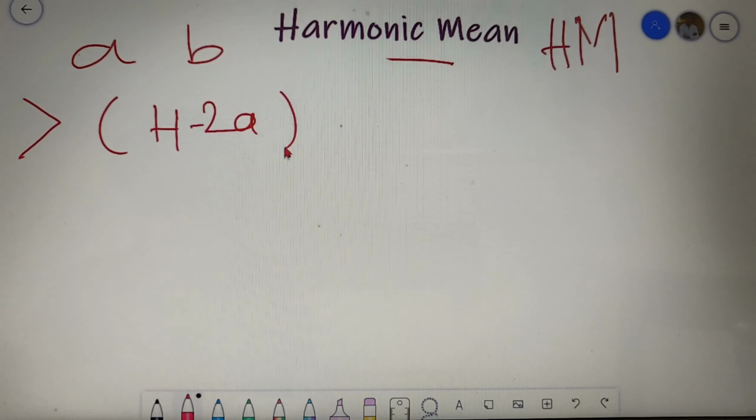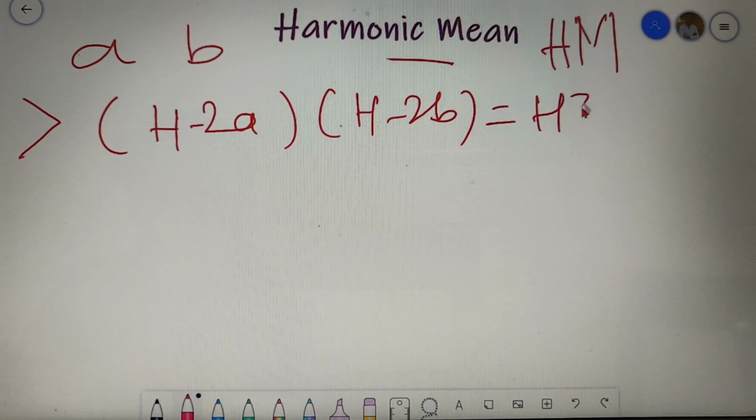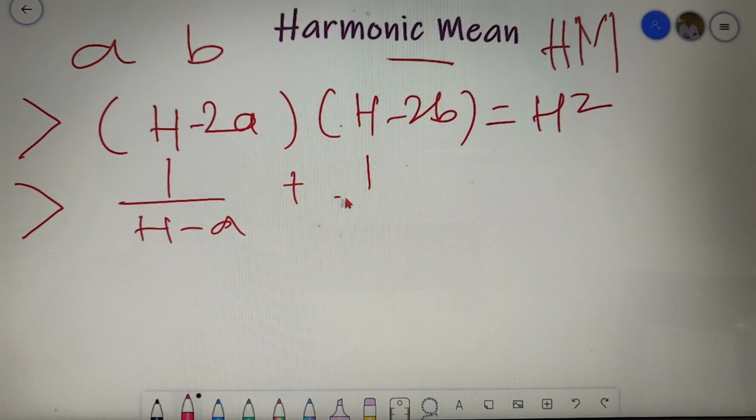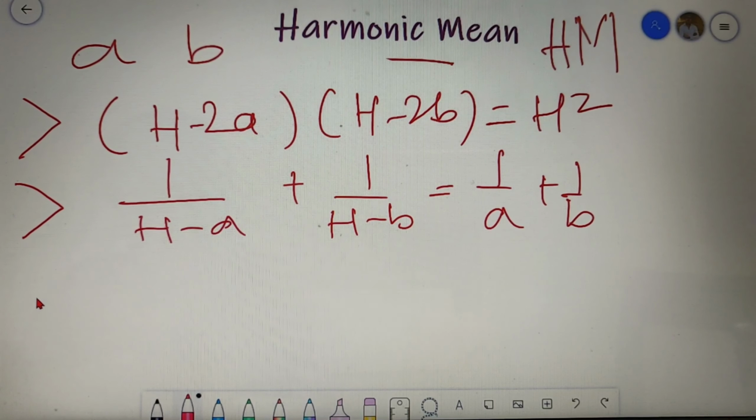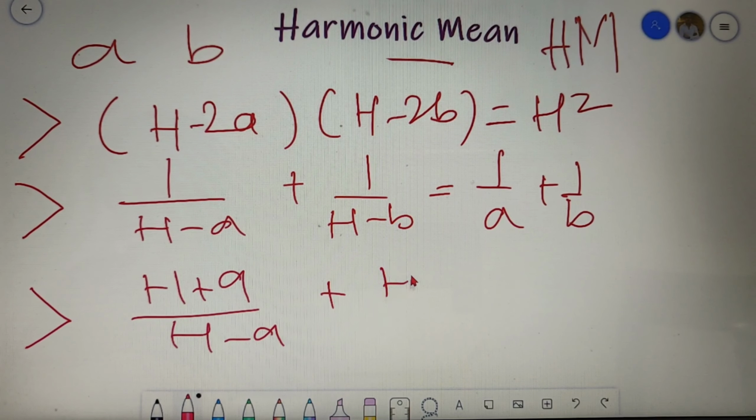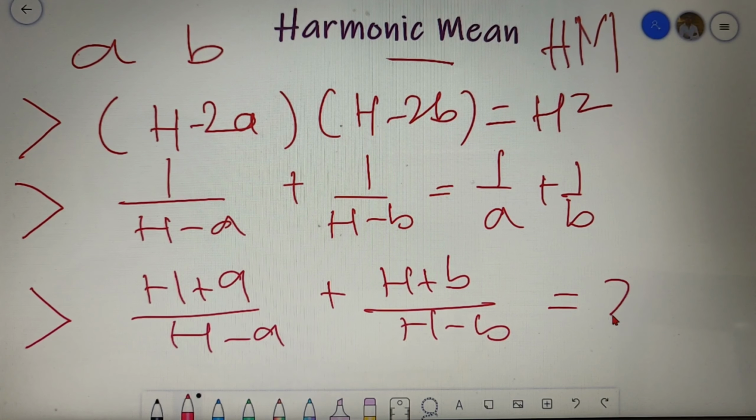(h minus 2a) into (h minus 2b) is equal to h square, where h is the harmonic mean of the two numbers. The second equation is 1 by (h minus a) plus 1 by (h minus b) is equal to 1 by a plus 1 by b. And the third and the final equation is that (h plus a) by (h minus a) plus (h plus b) by (h minus b) is equal to 2.